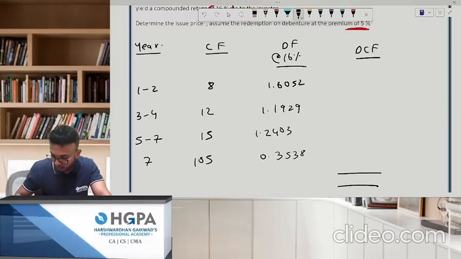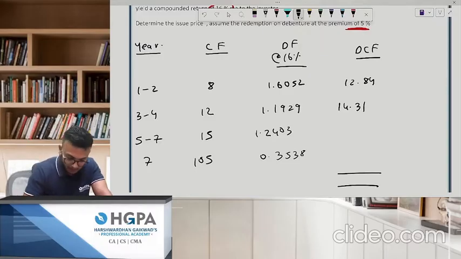Shoot for the answer please. 8 into 1.6052, 12.84 approx. 12 into 1.1929, this will be 14.31 approx. 15 into 1.2403, oh, one sec, what did I do?